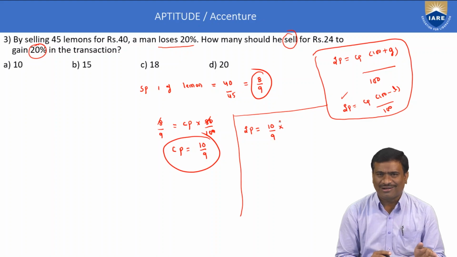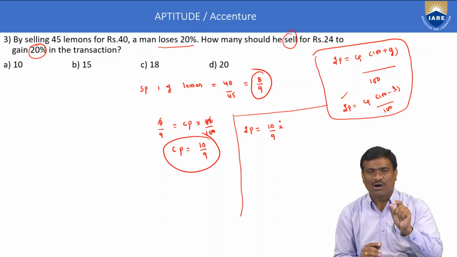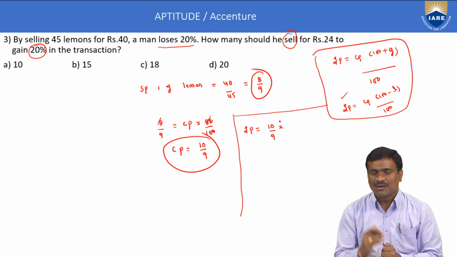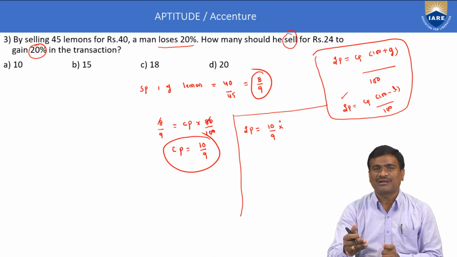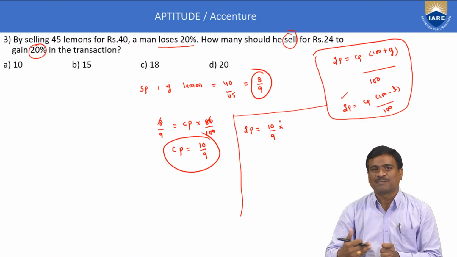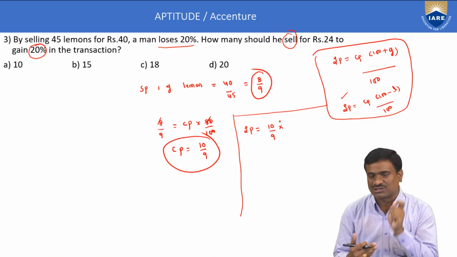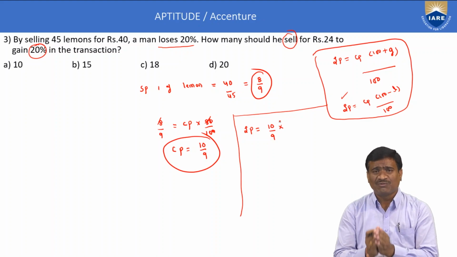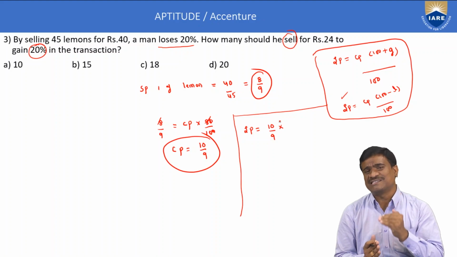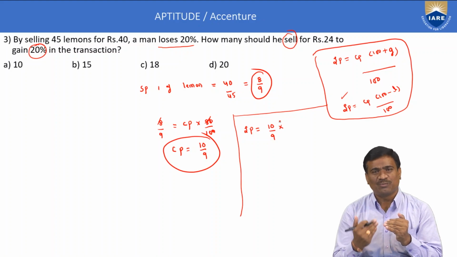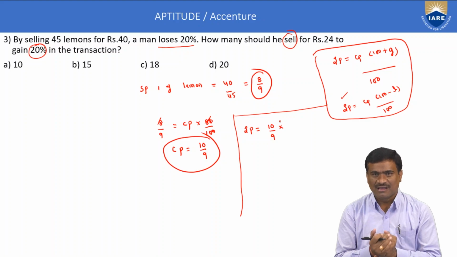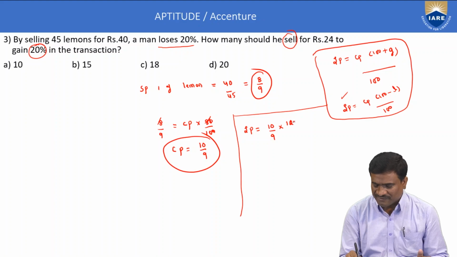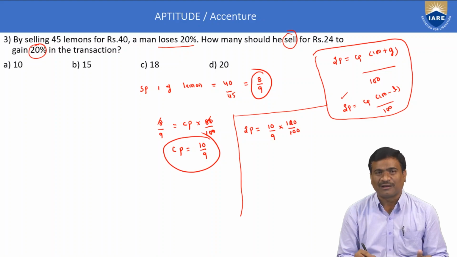Gain is above 100, loss is below 100. 100 is fixed. 100 is called cost price, by assumption using percentage. Percentage means 100. Above 100 and below 100 are called selling prices. If you want the shortcut method, just take the base 100 as cost price, and above or below indicate only selling price. Otherwise, using this relation, cost price into (100 plus G) by 100, that is 120 by 100.